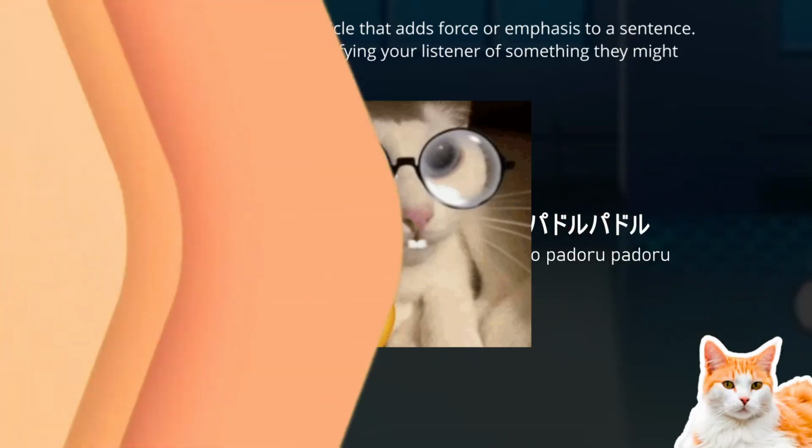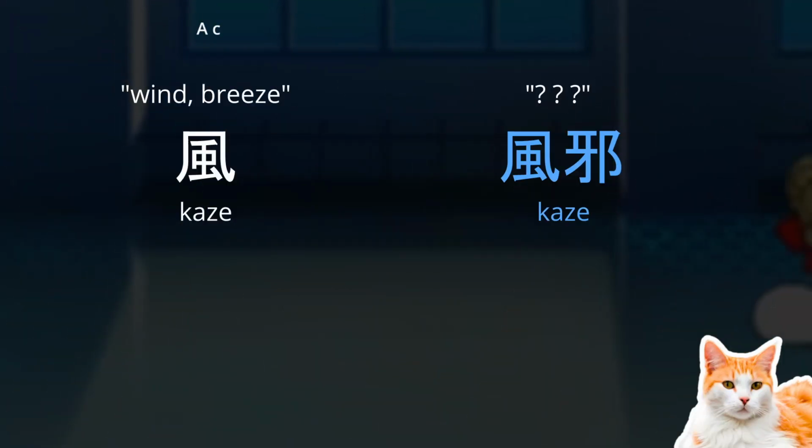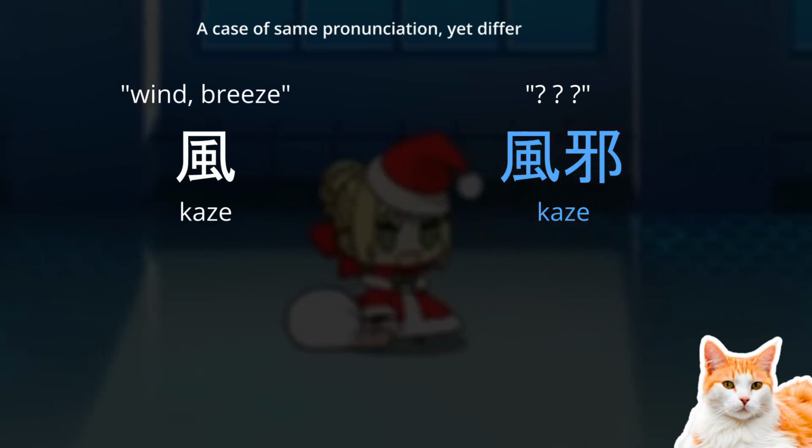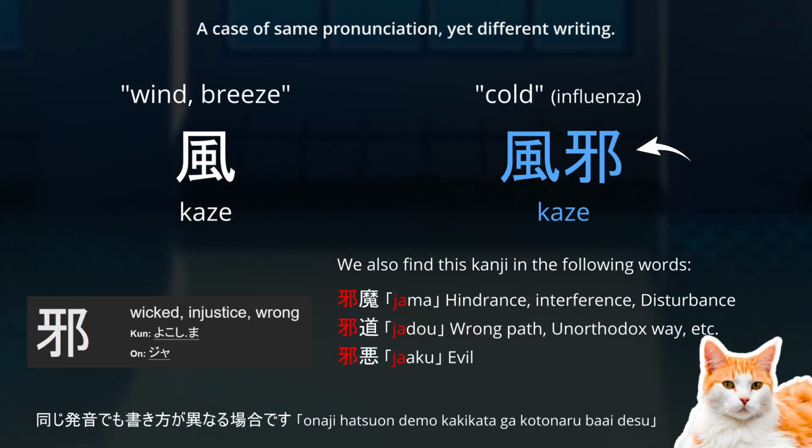Cool fact. We also have this word kaze, which is pronounced the same despite being written with one more kanji. And it means cold, as in the illness.